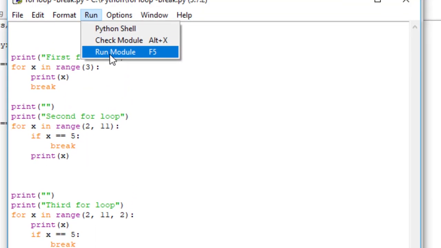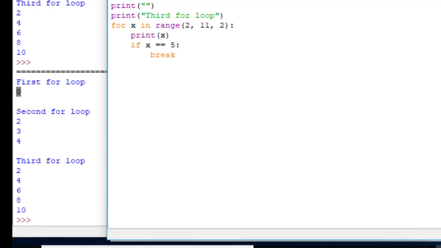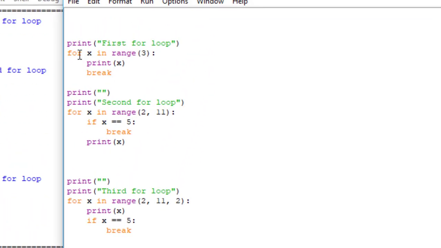So I'm going to go ahead and say run module. And now, if you look down here, you notice the first loop only has a value of 0. The reason why there's only a value of 0 is think about this in a loop and sequence. For x in range 3, then we say print x, it prints 0. Then before it loops around to go print out number 1, it just has a break. There's no conditions, it just breaks.